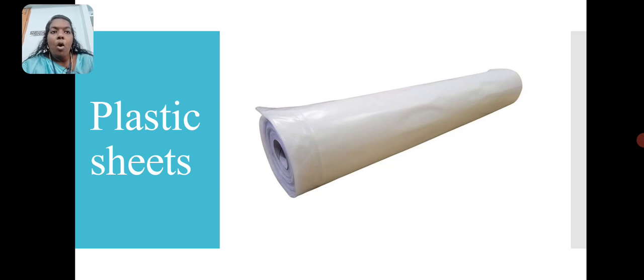Animals such as cows, goats and dogs may accidentally eat this plastic because of the spicy smell from these plastic sheets. So these are also under the banned items.